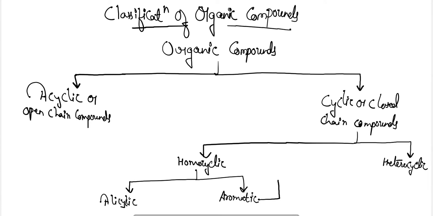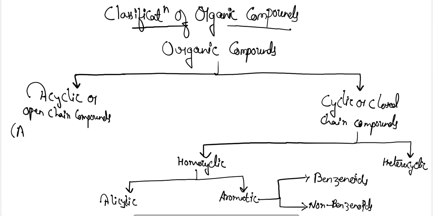In the aromatic, benzenoids and non-benzenoids. This is the classification of the organic compounds. So these are the different types of organic compounds which can be found out here.